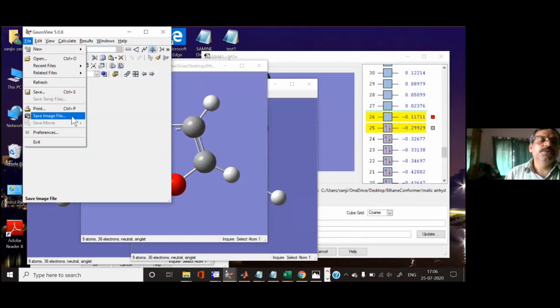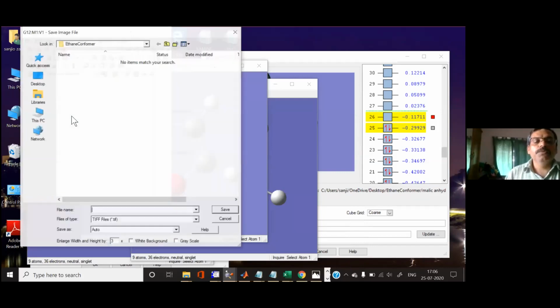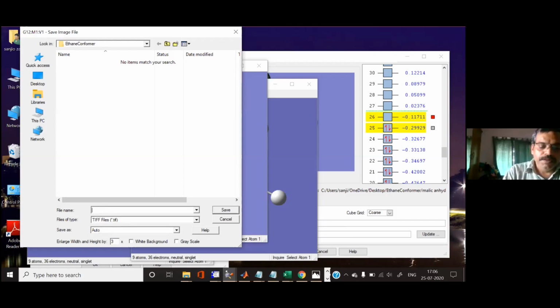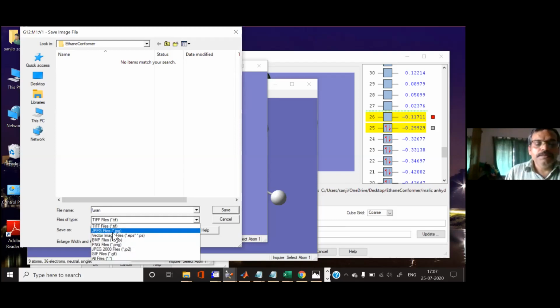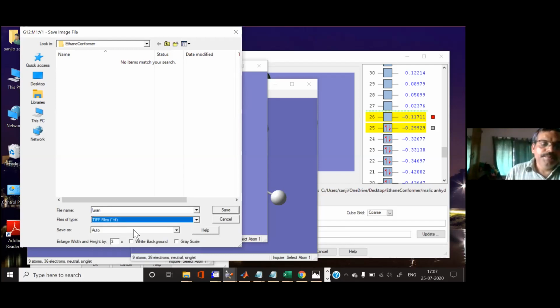You can do it both ways. When saving, you give the name here, maybe furan image. Then you save this file either as a TIFF file or JPG file, whatever you need. Mostly people prefer TIFF or JPG. I prefer TIFF, and then you save it.